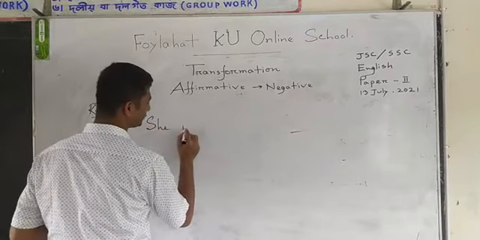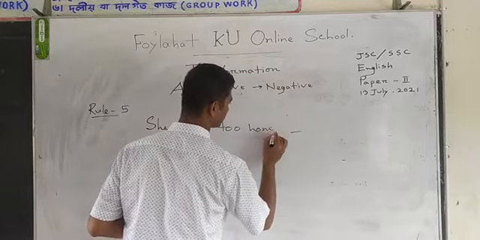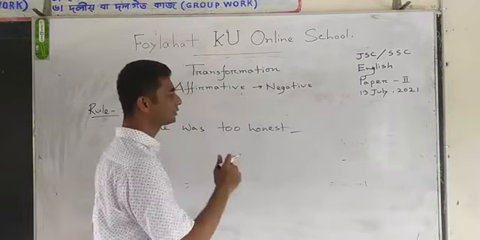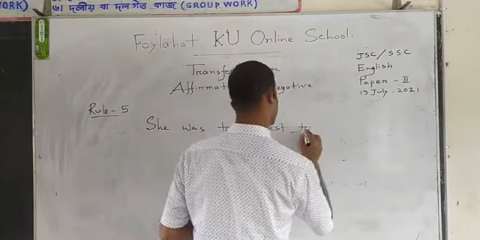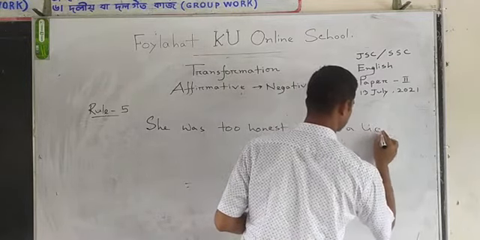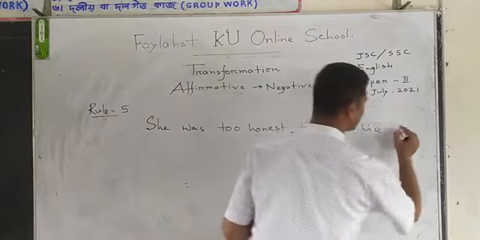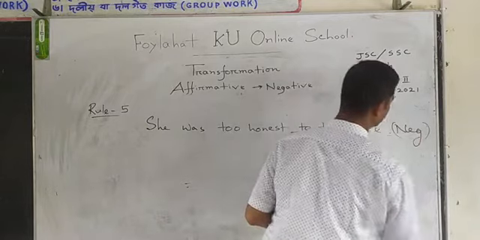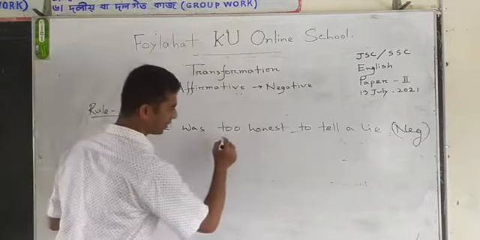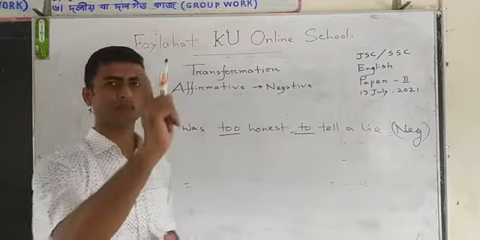She was too honest to tell a lie. She was too honest to tell a lie. You have to make it negative. Okay, let's try, dear student. Yes, our target point is 2 and 2. Okay, just 1 minute.